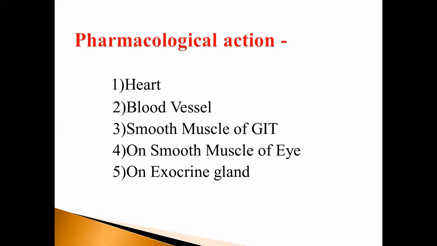This is about the pharmacological actions of atropine, a parasympatholytic agent, of which the first is on the heart. Atropine decreases the heart rate, but sometimes it is followed by tachycardia, meaning sometimes an increase in heart rate occurs. On the blood vessels, it causes vasoconstriction, due to which BP increases. On smooth muscles of the GIT, it decreases GIT tone, motility, and peristaltic movement. Therefore, constipation is produced.